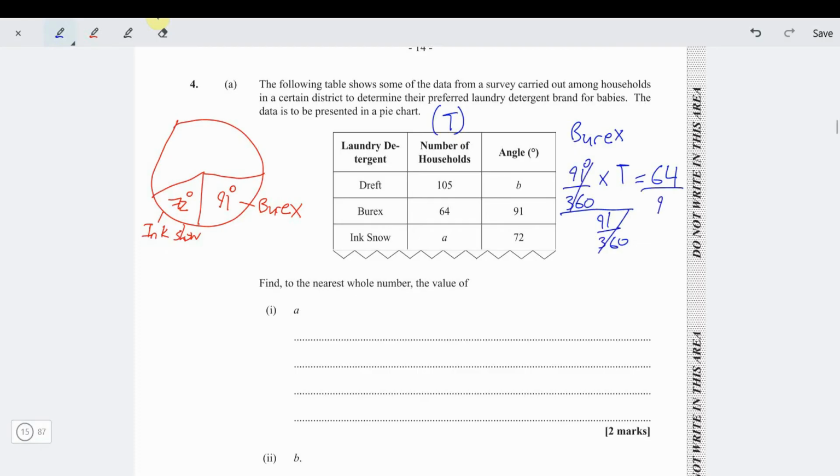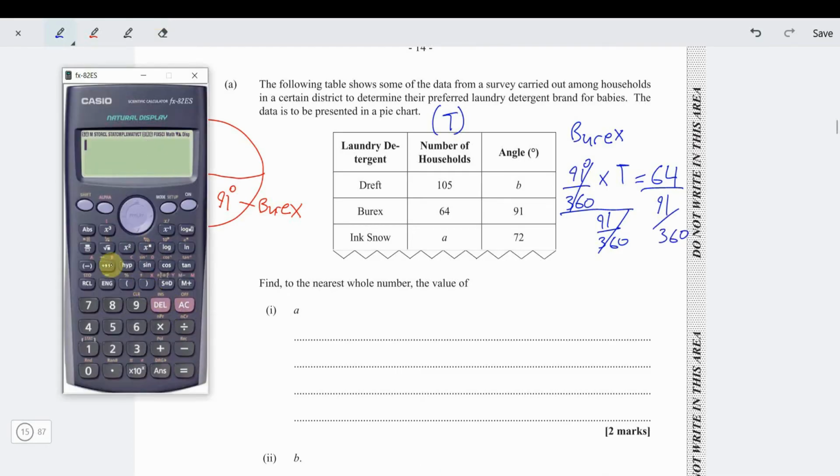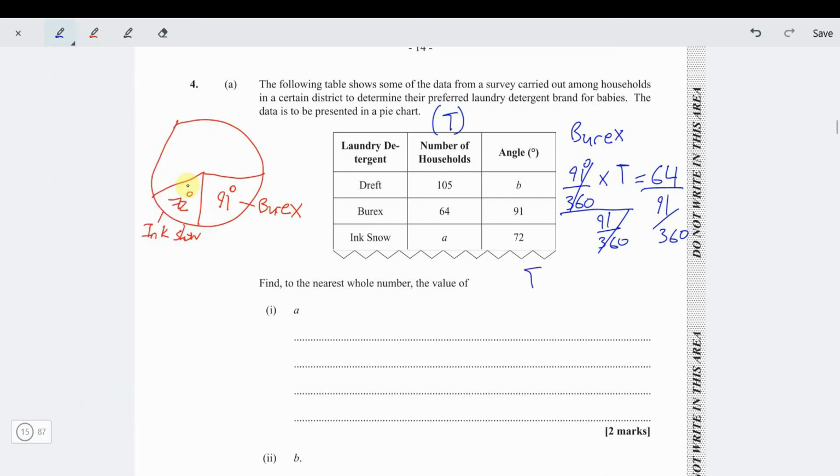And so T is just 64 divided by 91 over 360. That gives us 253. So the total number of households is 253.